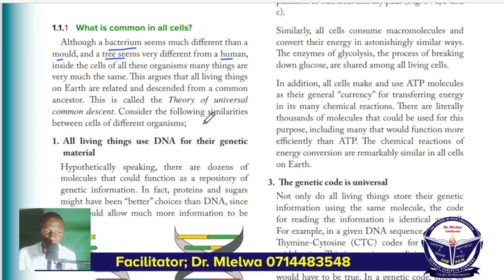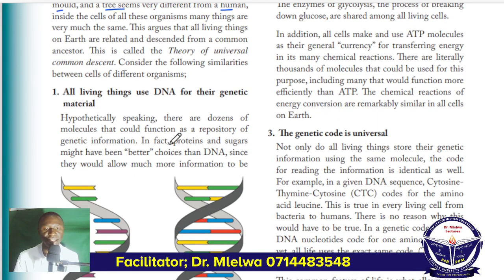Now consider the following similarity between the cells of different organisms. We'll be discussing just 5 basic similarity between all cells, and we can't discuss actually regarding more similarity because hatuwezi tukafananisha vitu vingi zaidi. We just be comparing some few things or some basic factors which are very common in all cells. So we'll be comparing just these 5 basic similarity. The first thing which is similar in all cell is regarding the DNA, which is the storage of genetic material.